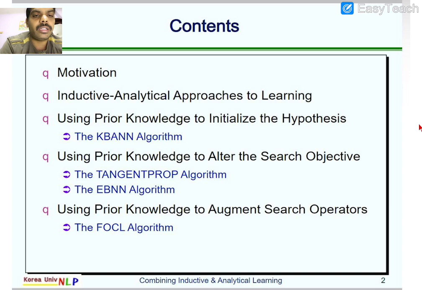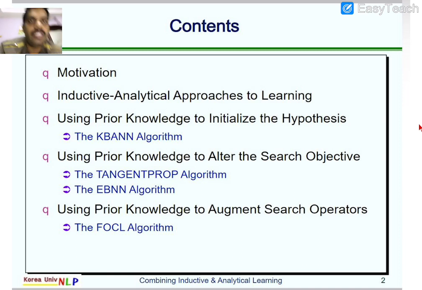One more thing we are going to concentrate on is using prior knowledge to augment search operators, how we can redefine the search operators related to the target concept, which we will learn with the help of the FOCL algorithm. These are the things covered in this topic.